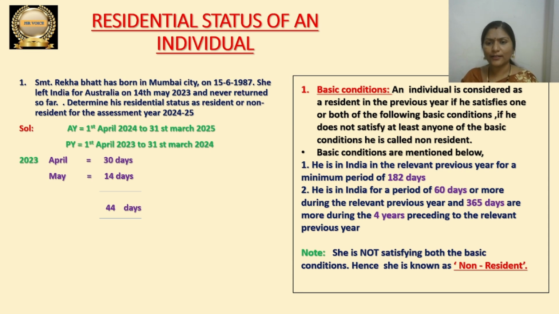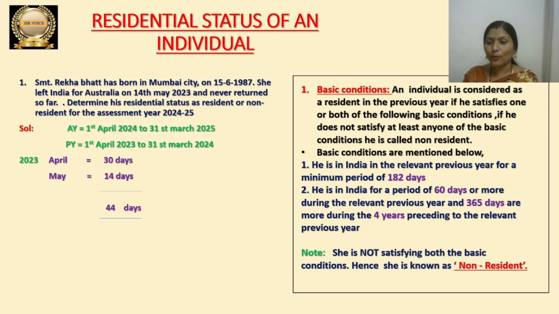And 365 days she stayed during the 4 years period preceding the previous year. The previous year is 1st April 2023 to 31st March 2024. Before that period, preceding the previous year, out of 4 years, she has to stay for 365 days in India. She was in India only. She actually was born in India. So she stayed the complete 4 years preceding the previous year.